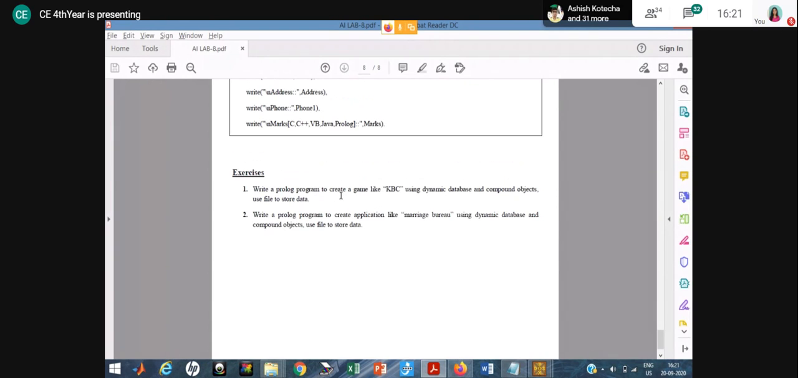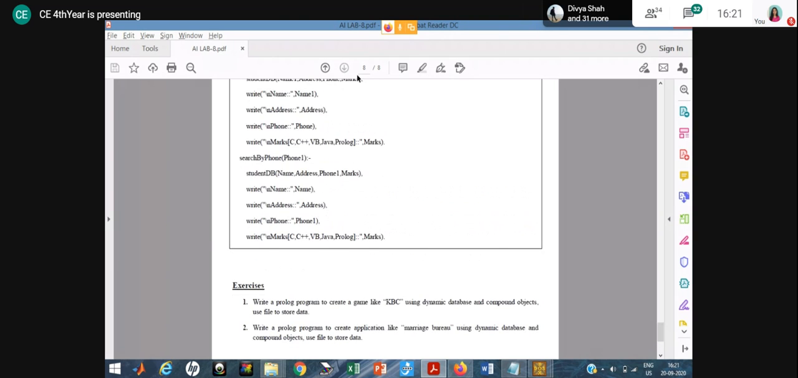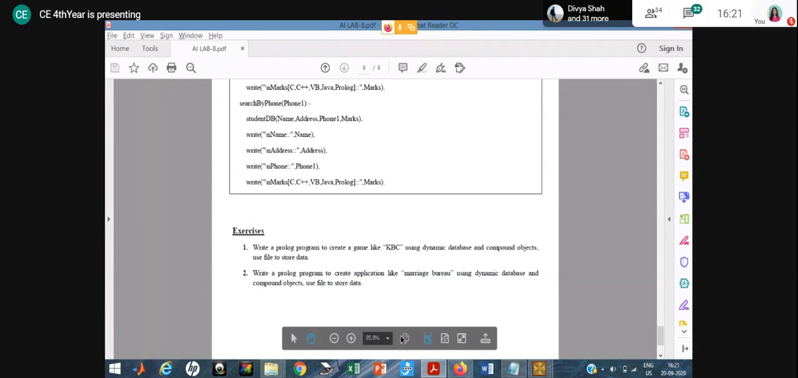Then based on that the exercise is given: write a Prolog program to create a game like KBC using a dynamic database and compound object, and use a file to store the data. Another is write a Prolog program to create an application like Marriage Bureau using a dynamic database and compound object. Use a file to store the data. Similar to the previous student example, you have to implement any one of them, either KBC or Marriage Bureau, not both.